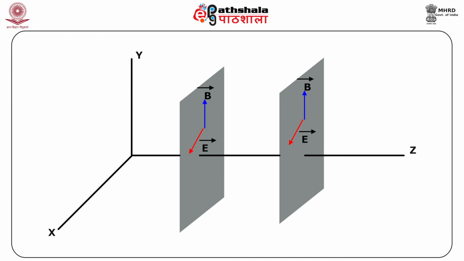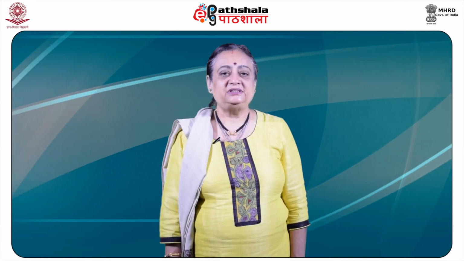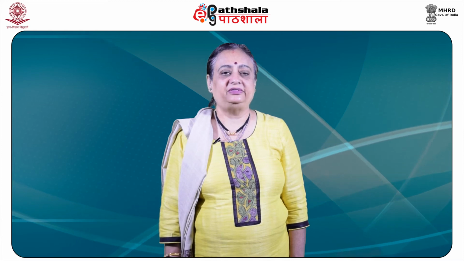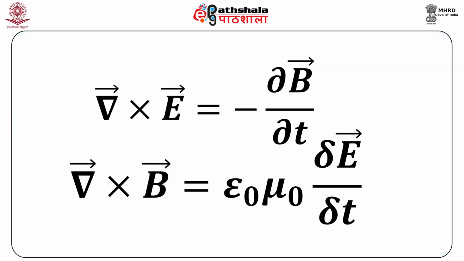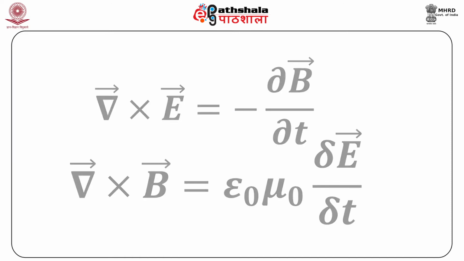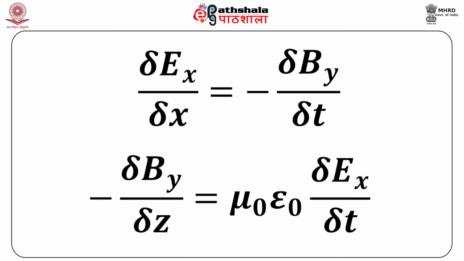And this we have shown in this figure. To see that the propagation is really a wave disturbance, take the y component of equation 6c and the x component of equation 6d, and we have the partial derivative of Ex with respect to z is equal to minus the partial derivative of By with respect to t, and minus del By by del z is equal to mu 0 epsilon 0 del Ex by del t.